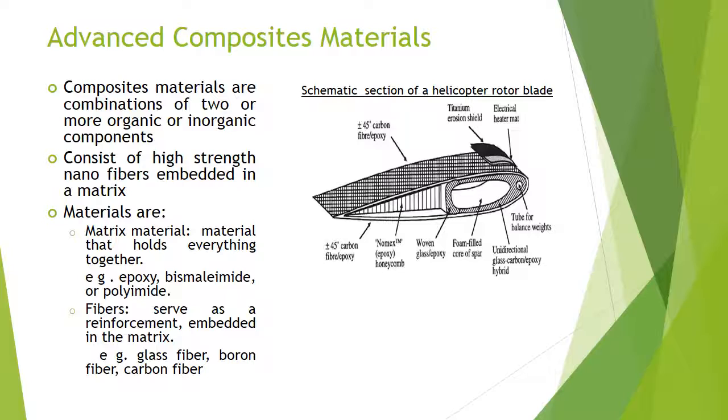Hello sir, this is Webatul and I am going to discuss the advanced composite material. Traditionally aircraft are built from metals. Metals in themselves are heavy and thus make the aircraft heavy, which results in more fuel consumption. Advanced composite material can offer advantages in terms of weight reduction. It can bring about 20 to 50% weight reduction.